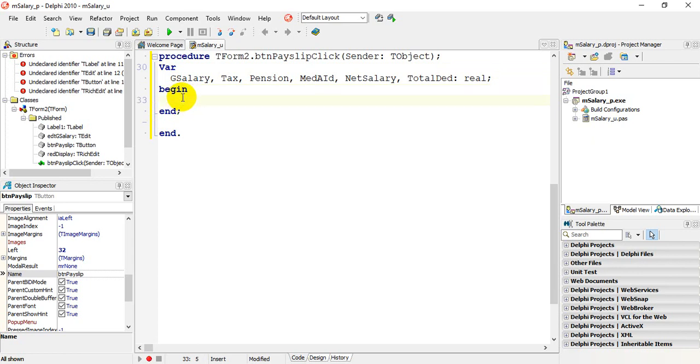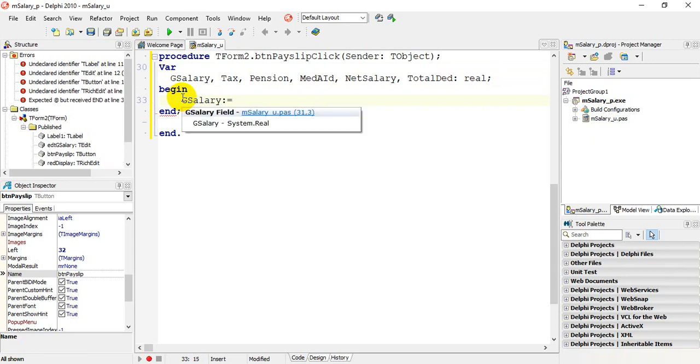The first thing in the pseudocode was we need to input the gross salary. So G salary, we're going to receive the gross salary from the edit box. Now remember, the edit box is a string component, and gross salary is real, so we're going to use not into string but float to string. Sorry, string to float.